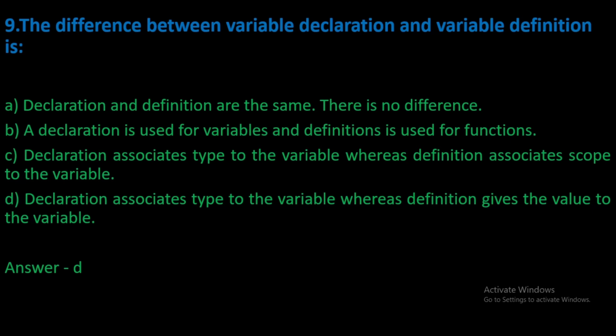This is also incorrect. And fourth one, declaration associates type to the variable, whereas definition gives the value to the variable. So fourth one is correct, because normally declaration means we just define integer or a float, whatever the data type of the variable, and after that in definition we give the value of that particular variable.